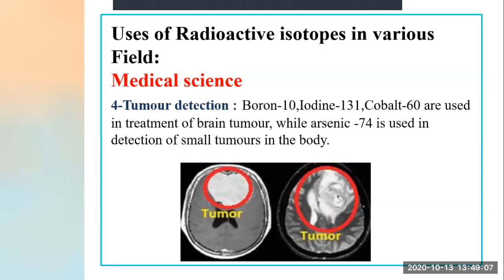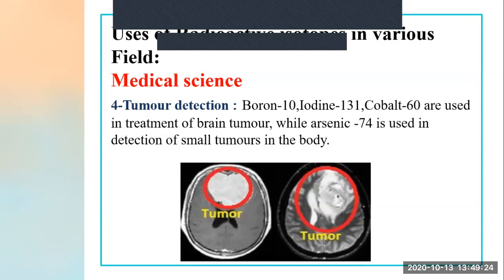Boron 10, iodine 131 and cobalt 60 are used in the treatment of brain tumors, while arsenic 74 is used in detection of small tumors in the body.